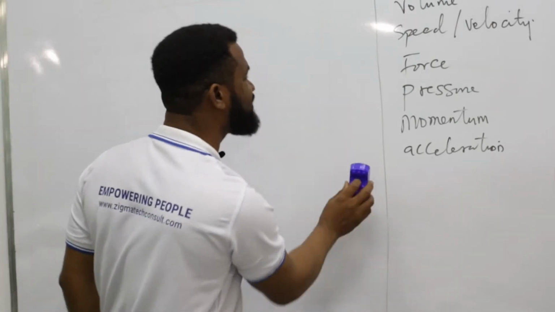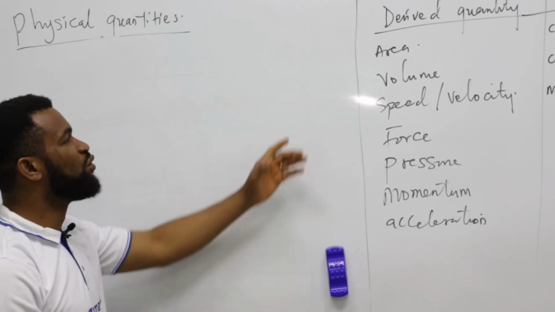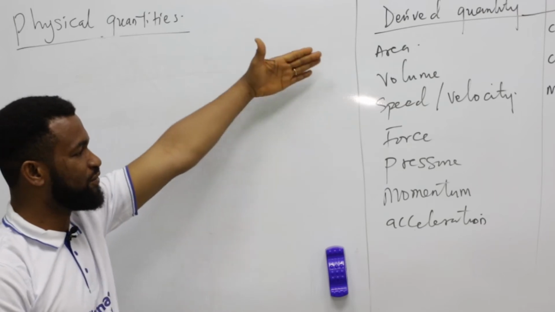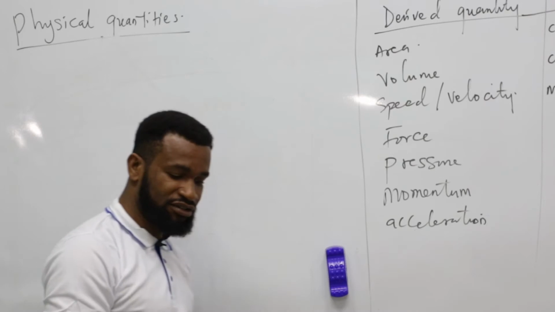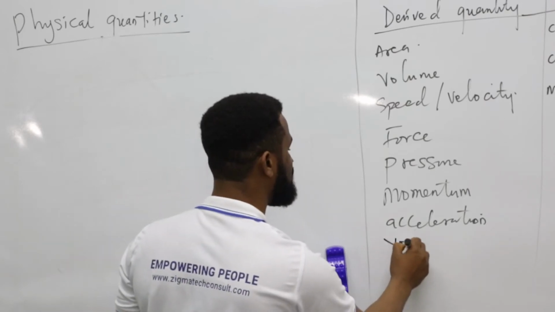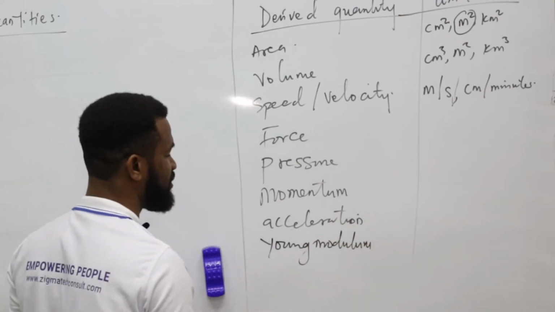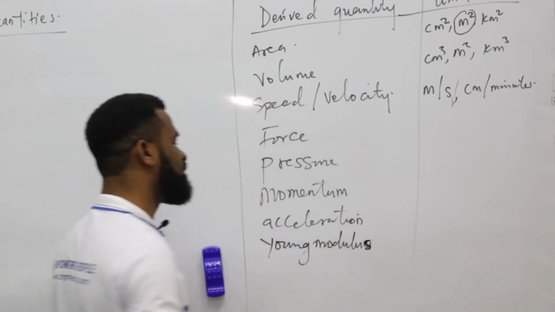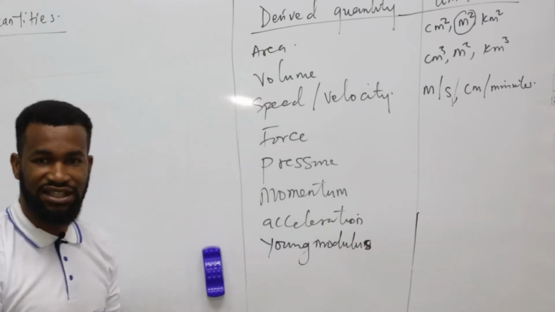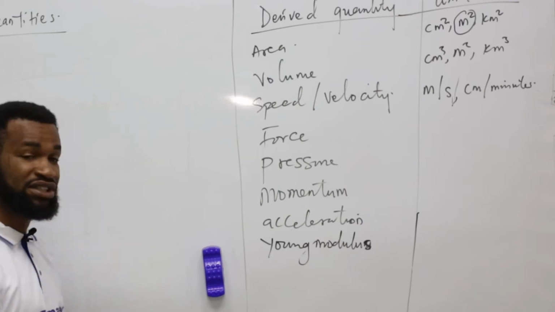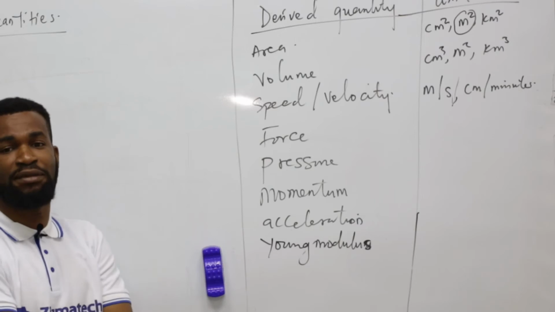All right, the first thing we have to start doing is, how do we derive the units of these quantities which I've listed? And then we can go on and on. Take Young's modulus, because this is the problem students have. When you give them a question to solve, the unit is put at the end, and it carries a mark. You see that after solving, they will just leave it out.